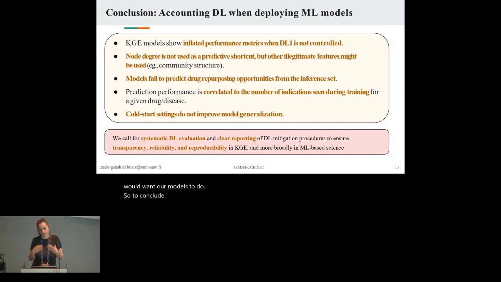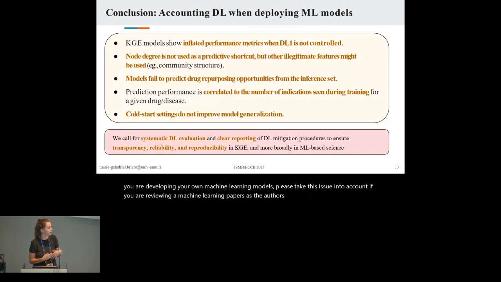So to conclude, data leakage is a big problem in knowledge graph embedding and more broadly in machine learning. If you are developing your own machine learning models, please take this issue into account. If you are reviewing machine learning papers, ask the authors whether they did any type of data leakage mitigation procedure.